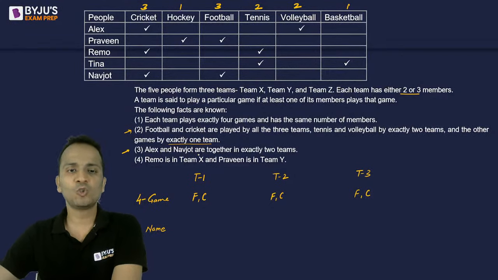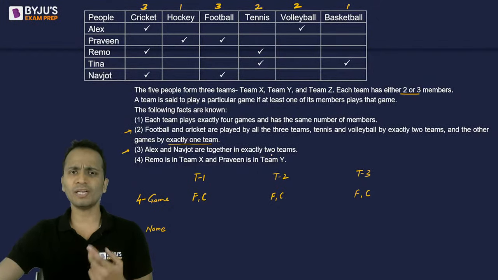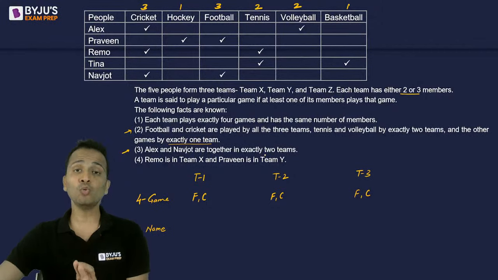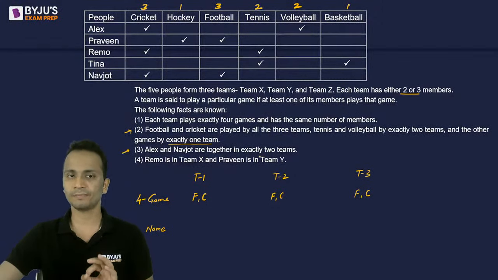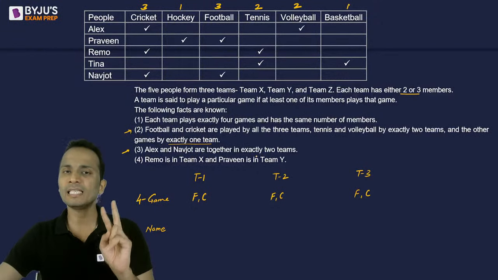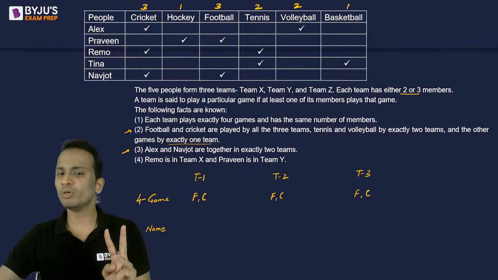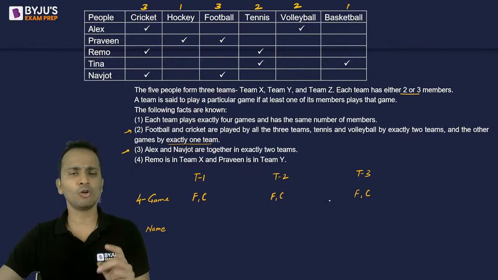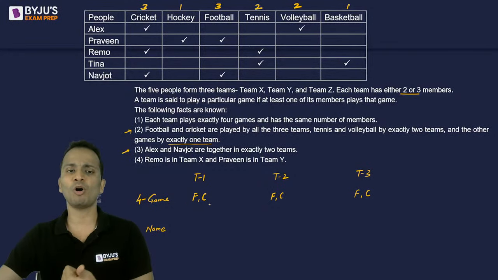Now statement number 3. Alex and Navjot are together in exactly 2 teams. Now these 2 people are together in exactly 2 teams. Right now I don't know in which 2 teams, as in X, Y, or Z, they are together. Okay, but they are together in exactly 2 teams. Now we'll see here team 1, team 2, team 3 all are looking like similar teams. All the 3 teams are playing football and cricket, football and cricket, football and cricket.